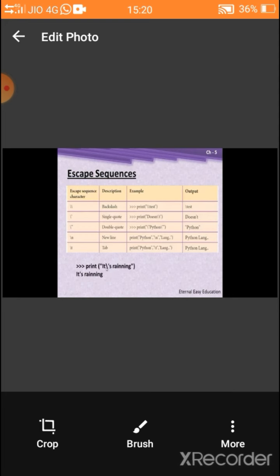\n for new line. So Python will be printed in a line and then language will be printed in another line. In this example, the output is printed wrongly. Don't bother about it. Next one, tab key. So tab means give space. After printing Python for language, it gives some space. Is it clear? So escape sequences are used to print however we want.